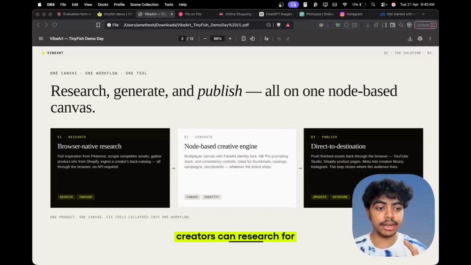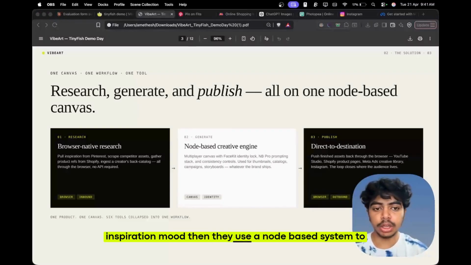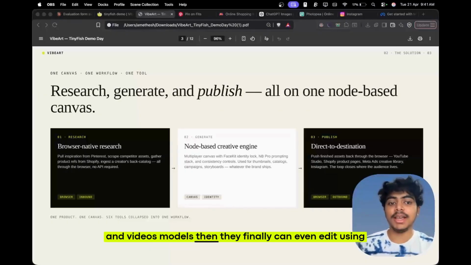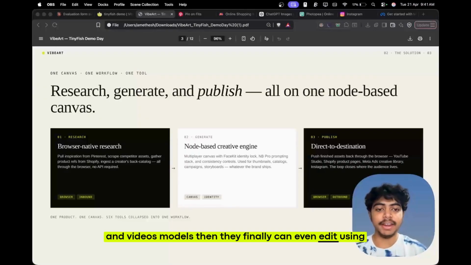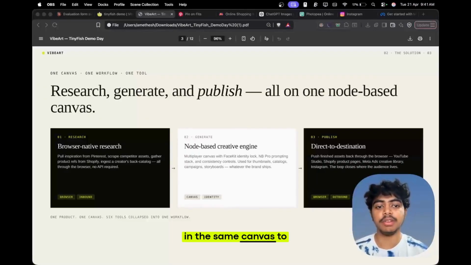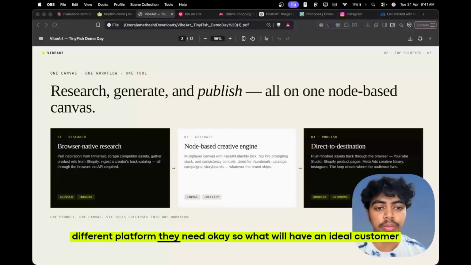So creators can research for inspiration, mood board, then they use a node-based system to create images using 170 plus image and video models. Then they finally can even edit using different types of nodes, and they can ship everything directly in the same canvas to different platforms they need.